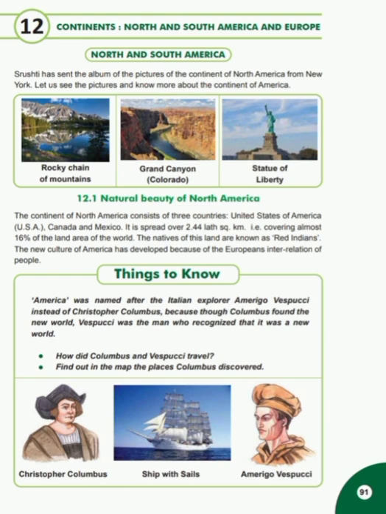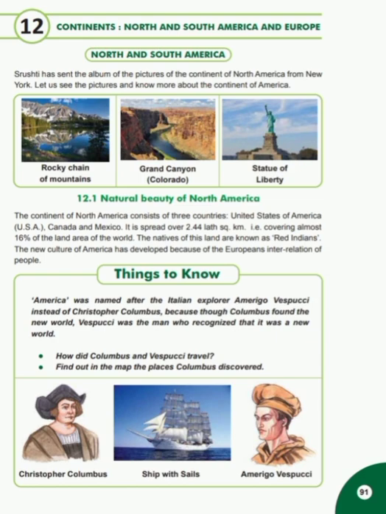Things to know. America was named after the Italian explorer Amerigo Vespucci instead of Christopher Columbus because though Columbus found a new world, Vespucci was the man who recognized that it was a new world. How did Columbus and Vespucci travel? Students, they used to travel by ships. You can see the picture of the ship with sail. Find out in the map the places Columbus discovered.